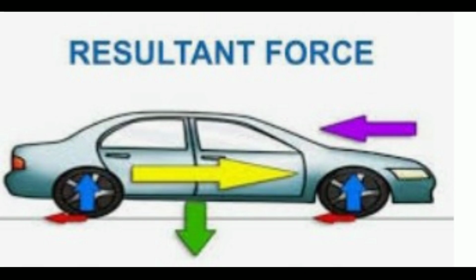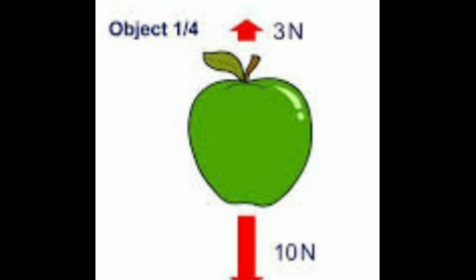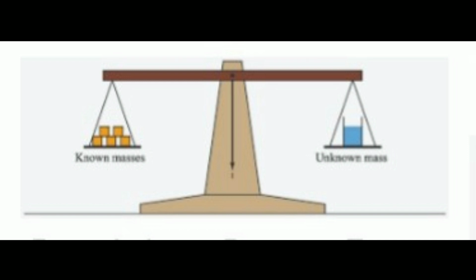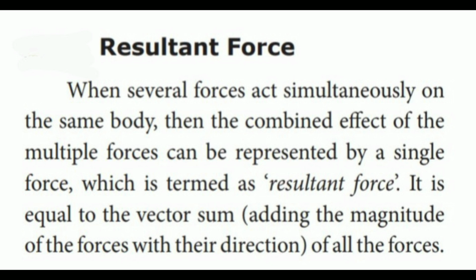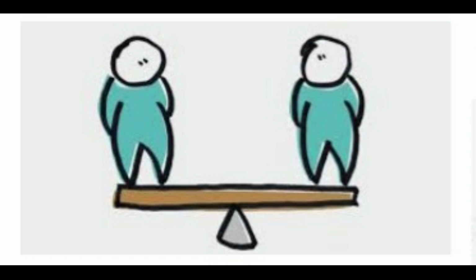Next one, resultant force. When several forces act simultaneously on the same body, then the combined effect of the multiple forces can be represented by a single force which is termed the resultant force. It is equal to the vector sum, adding the magnitude of the forces with the direction of all the forces.